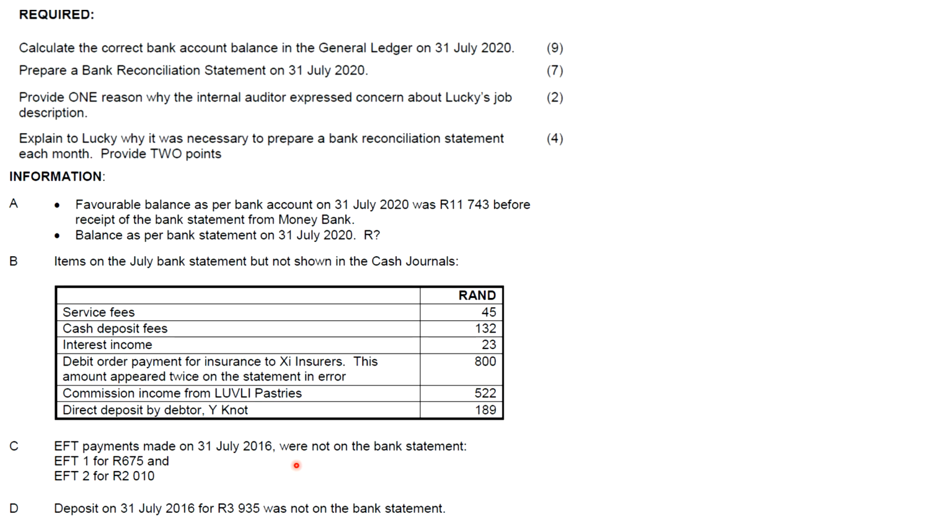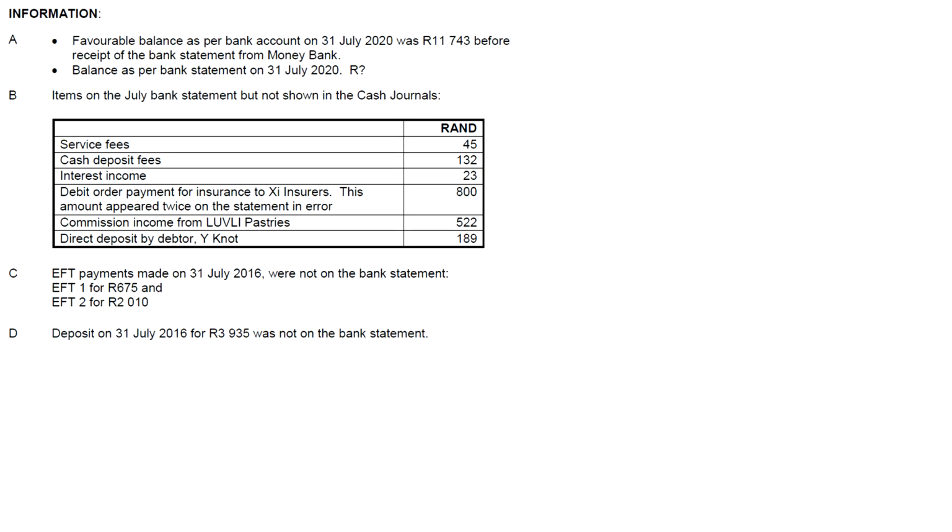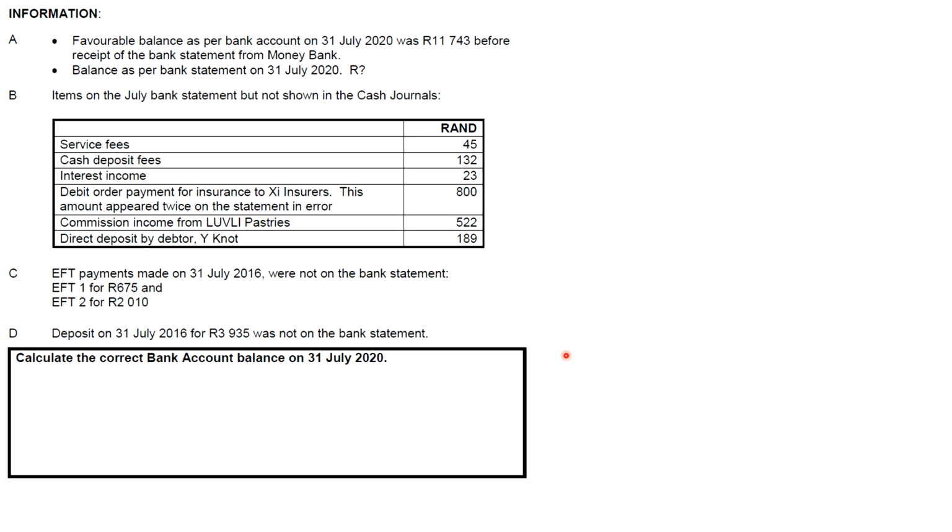So the first thing we're going to do now is open our bank account. Go to your answer sheet. They usually give you an answer sheet. Now they said calculate the correct bank account balance on 31 July 2020, and we are going to use the information that we're given. So information A, they tell us that the favorable bank balance as per bank account on 31 July 2020 was 11,743 before receipt of the bank statement from Money Bank. So they tell us our balance brought down. This 11,743 is our balance brought down, and it's going to be positive because they said it's a favorable balance. If they had said it was an unfavorable balance, it would have been negative.